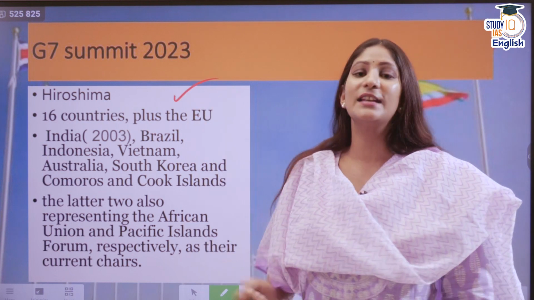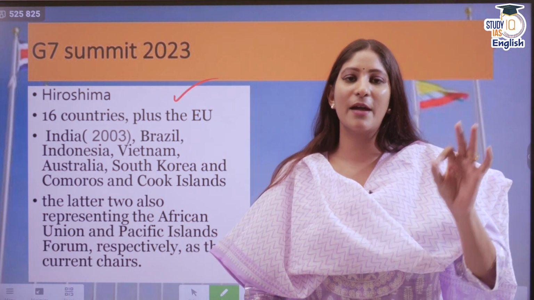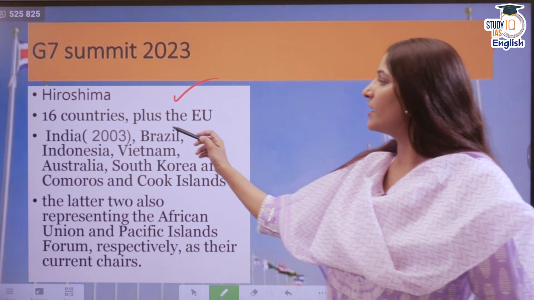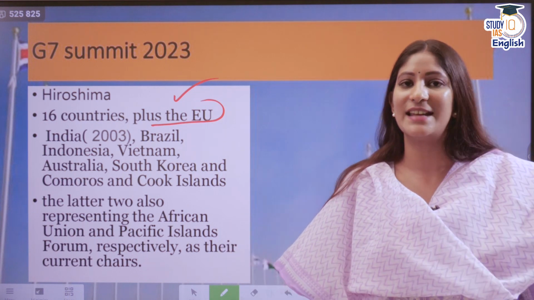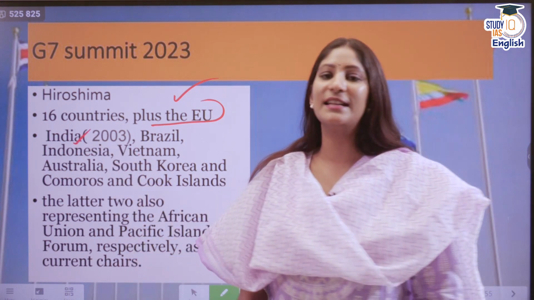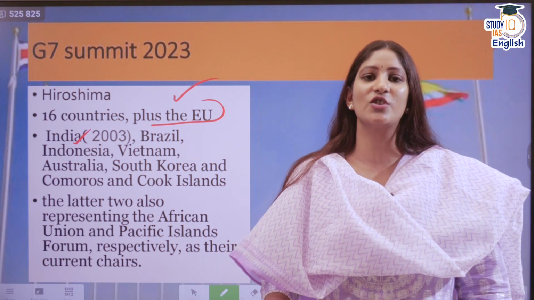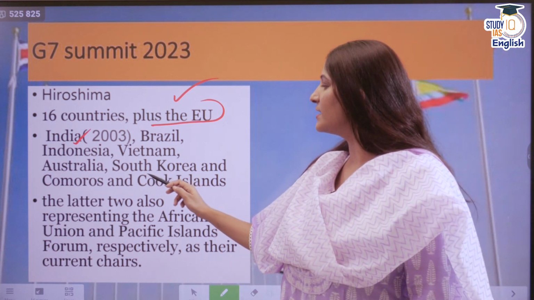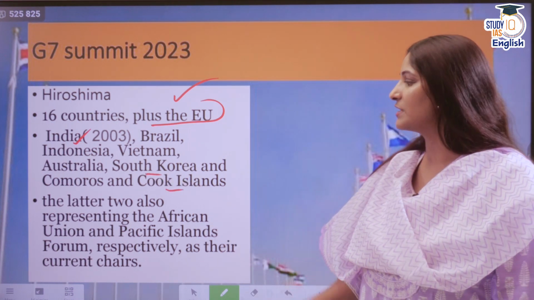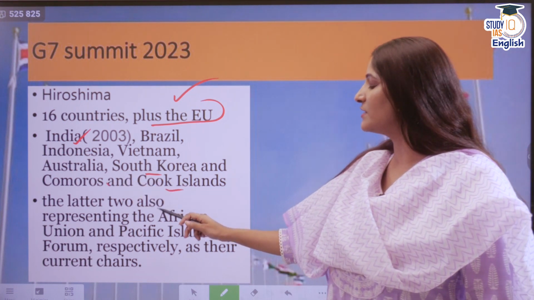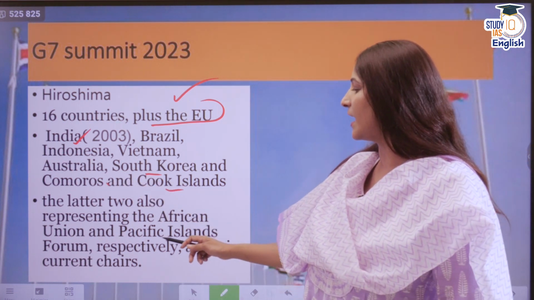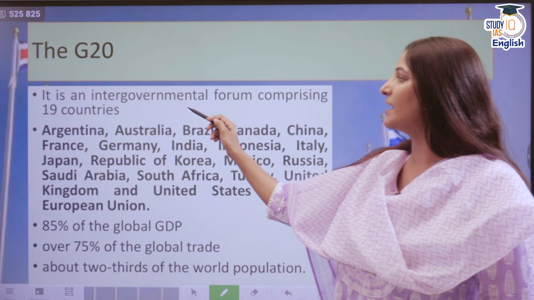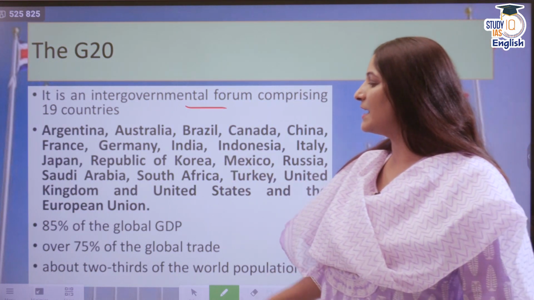The latest summit was in Hiroshima, Japan. It was for the first time ever that an Indian Prime Minister went to Hiroshima after Pokhran. And 16 countries plus the European Union were also invited as guests. India was also invited as a guest. For the first time ever, India received the invitation in the year 2003. We also had Brazil, Indonesia, Vietnam, Australia, South Korea, and Comoros and Cook Islands as well. The latter two were also representing the African Union and Pacific Islands Forum respectively as their current chairs.